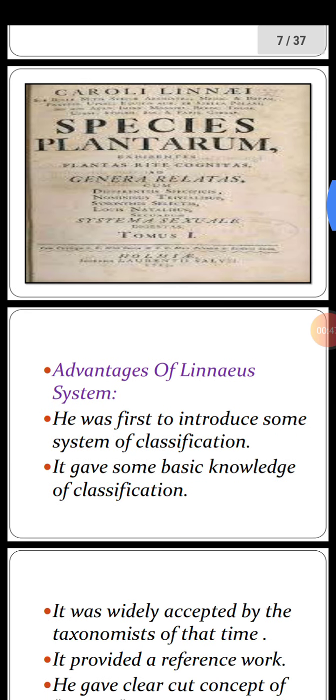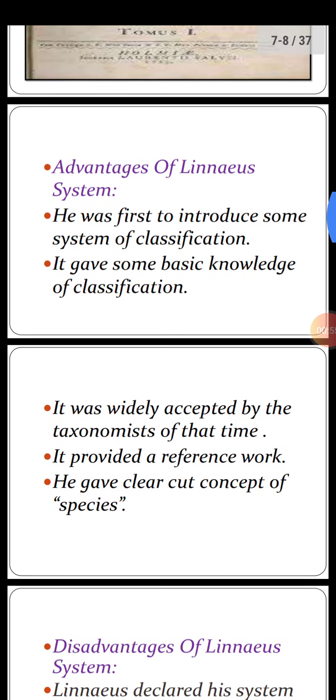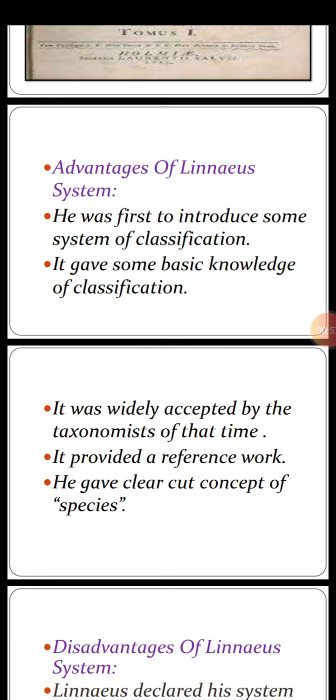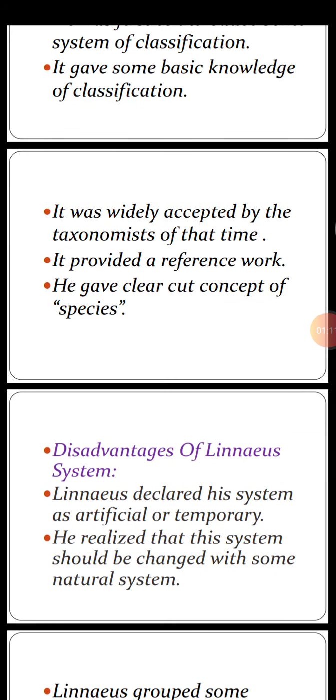Advantages of Linnaeus system. He was the first to introduce some system of classification. It gave some basic knowledge of classification. It was widely accepted by the taxonomists of that time. It provided a reference work, that is, other researchers can also study it and get information. He gave a clear-cut concept of species.